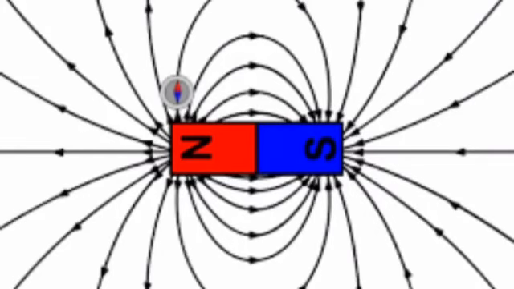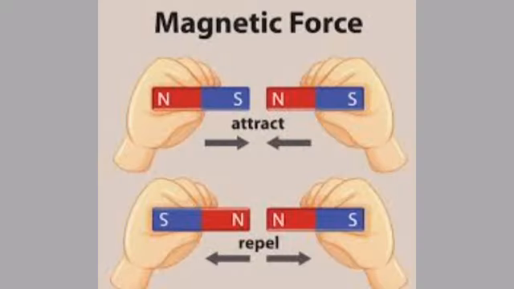Is magnetic force a vector or a scalar quantity? Magnetic force has both magnitude and direction, and thus magnetic force is a vector quantity. What is meant by magnetic force? The force of attraction or repulsion between the poles of a magnet, or the force by which the magnetic substances are attracted towards a magnet, is called magnetic force.